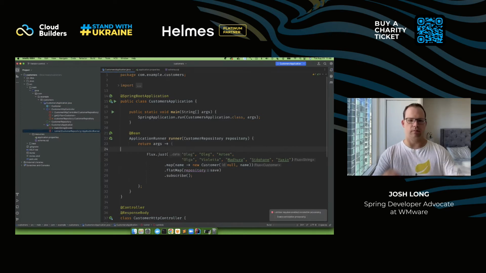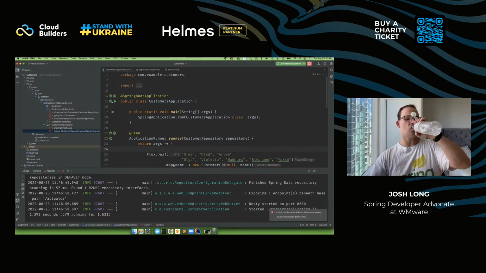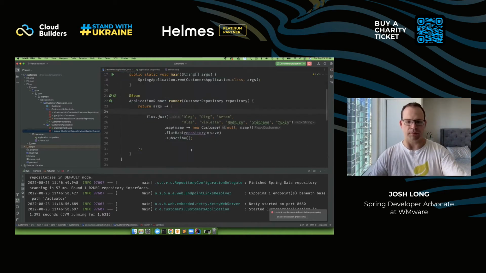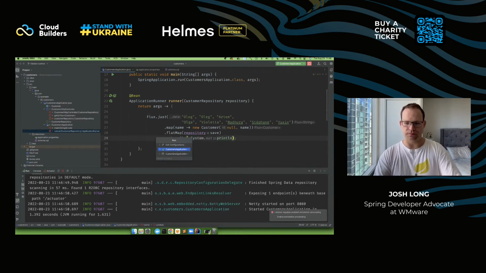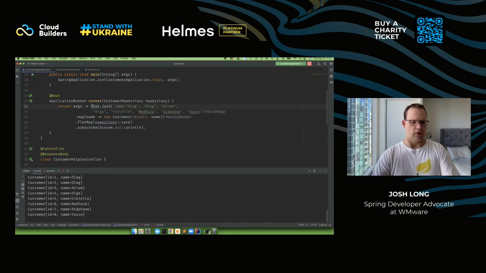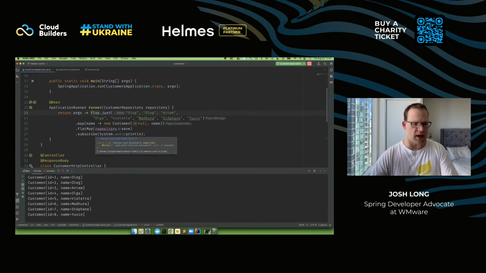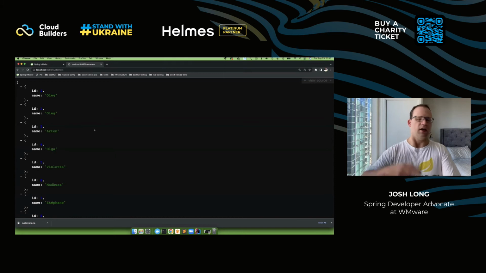We'll run it. Good stuff. I want to see what actually happened. I want to see the results of the persistence. I'll use that overloaded method there. Okay, restart. Good, it's worked. So we have 8 records in the database. If we go to localhost customers, you can see there's the data. It worked. Of course it worked. It was a demo. It was always going to work. That's not what we're here to talk about.